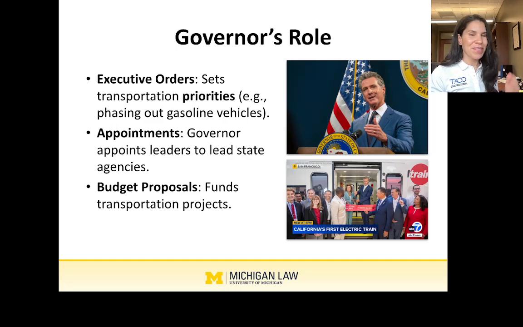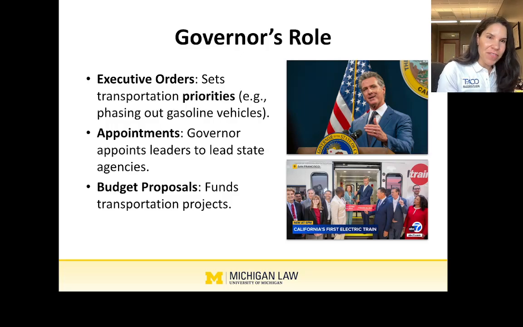And there in the middle, sorry, I'm going out of order a little bit, but the governor is going to appoint leaders to lead these state agencies, right? So state agencies, we'll talk a little bit more about them, but like Caltrans, which is the California Department of Transportation, the governor gets to pick who's going to head that up. So obviously they're going to choose someone who will follow their priorities, whether they're written, if they're written in an executive order, they have the force of law.